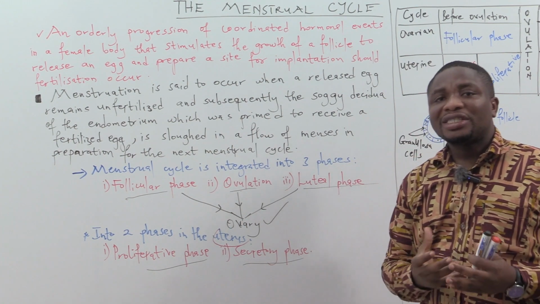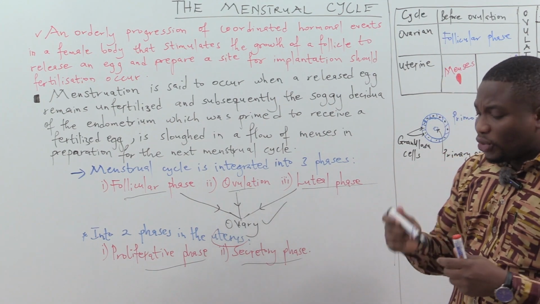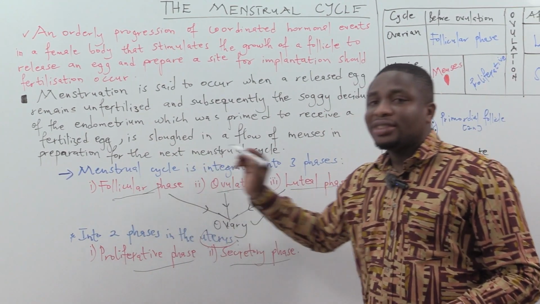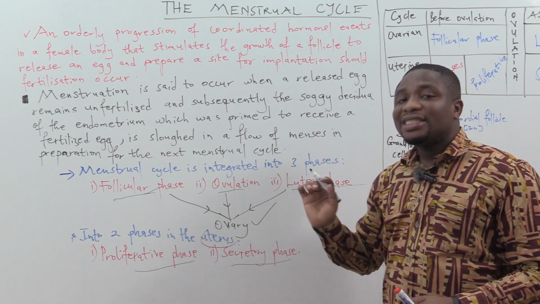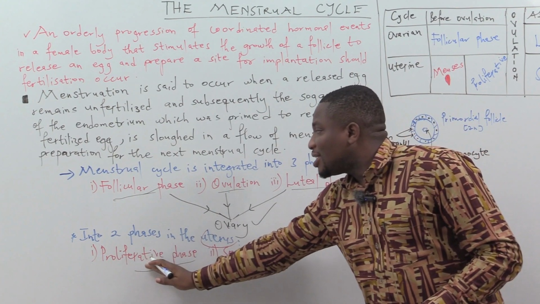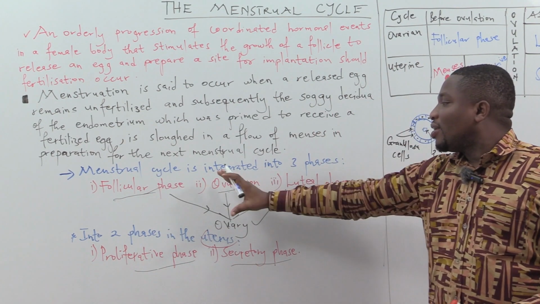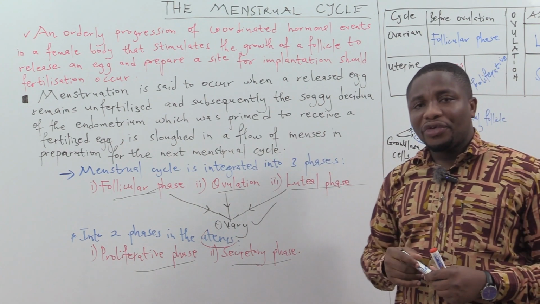But when it comes to the menstrual cycle, primarily we have three phases: the follicular phase, the ovulation, and the luteal phase, because the phases taking place in the uterus happen concurrently with the primary phases taking place in the ovary.